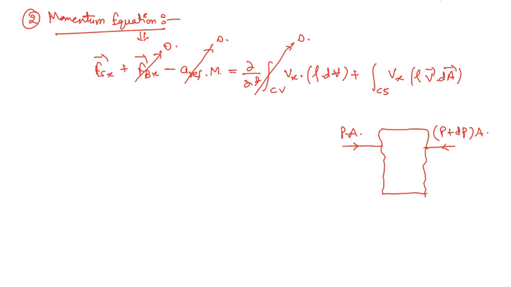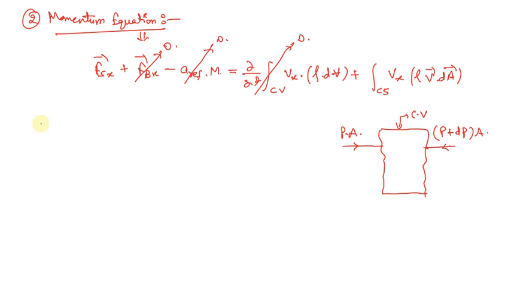So first of all we are going to calculate the surface force. The diagram I have shown here represents the control volume, and on the left hand side of the control volume the pressure was P. Similarly, on the right hand side of the control volume the pressure was P plus dP. Now if you multiply these pressures with their corresponding area, then we're going to get the force, and this particular force will be the surface force.